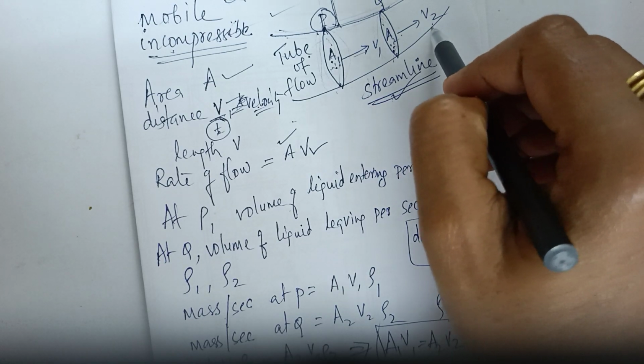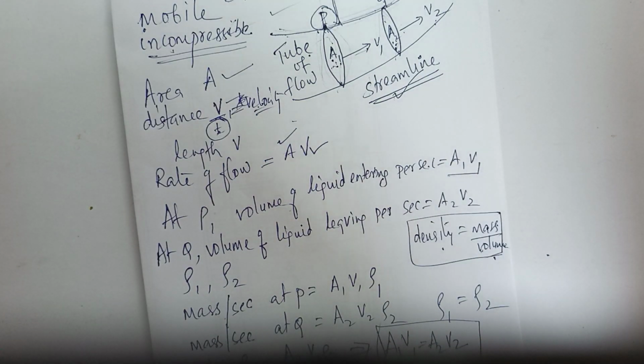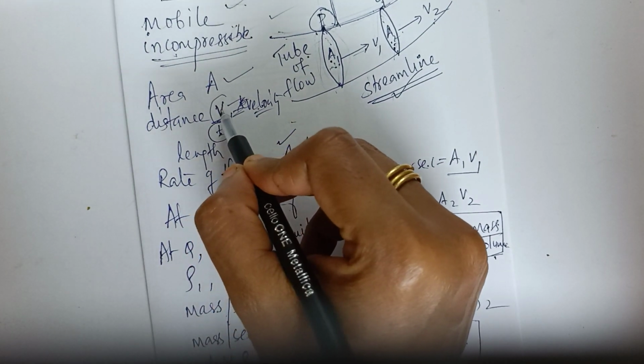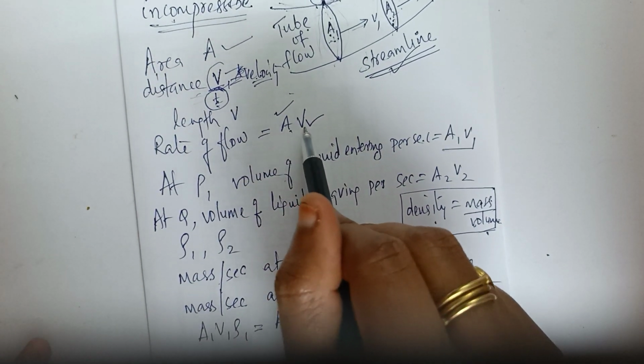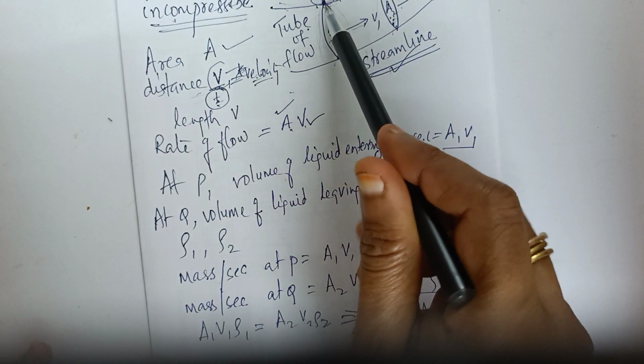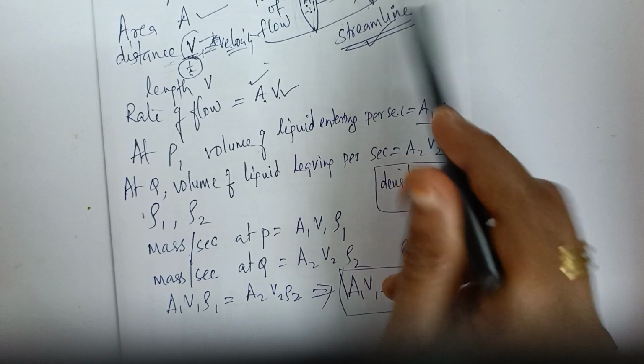Now we have taken a length V and a time of 1 second. Distance or length by time we call velocity. So that means the rate of flow is A into V. The liquid entering P is A1 V1, and the volume of the liquid leaving Q is A2 V2.